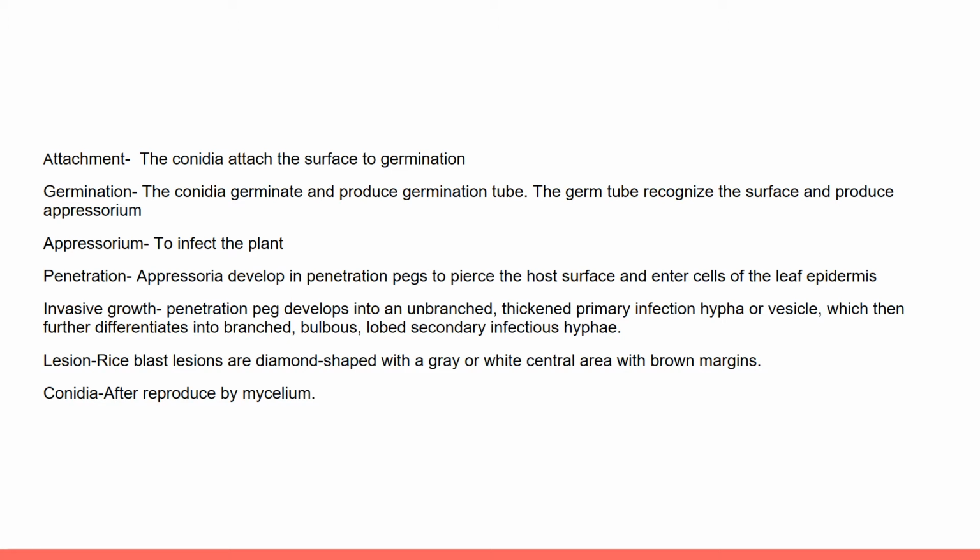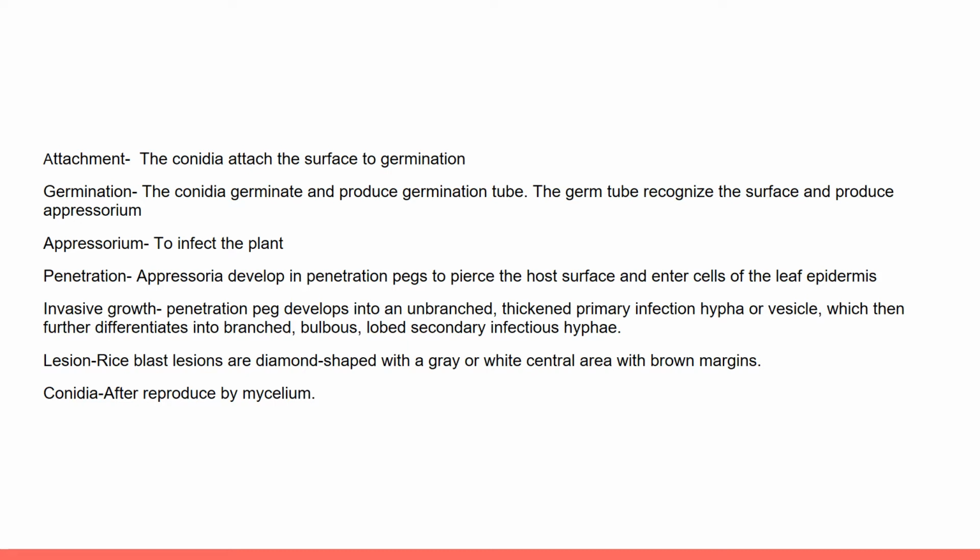After germination, this germ tube will produce the appressorium. How is the appressorium produced? Now we explain. The germ tube of this pathogen recognizes the leaf surface to form appressoria directly over the stomata. This pathogen normally penetrates rice cuticles directly instead of entering through natural openings.